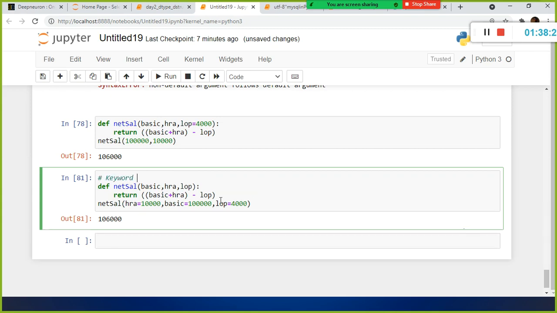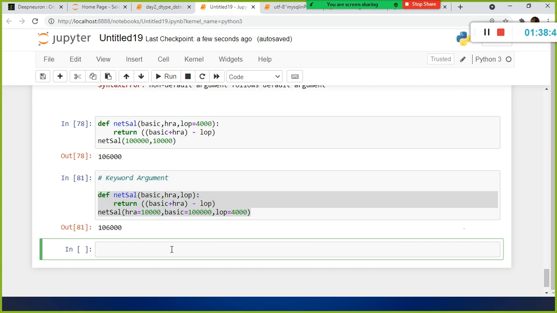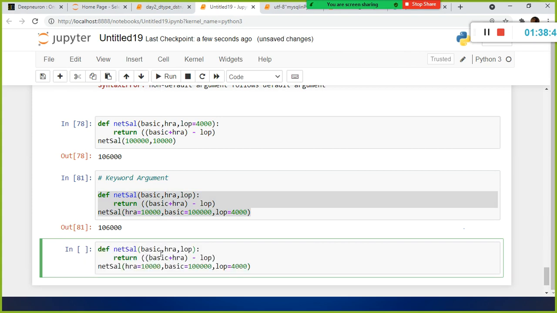See, many of them don't cover all these things. Though it appears difficult to understand, this is very important. This is called your keyword argument. So in this case, you can do it this way. And can I combine both the keyword argument and the default parameter? Yes. 100,000 and HRA and LOP, right? So yes.